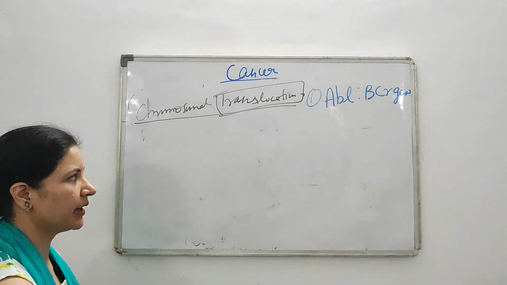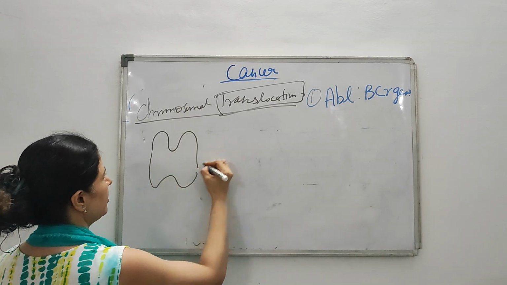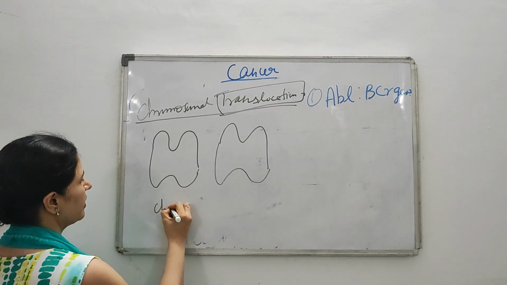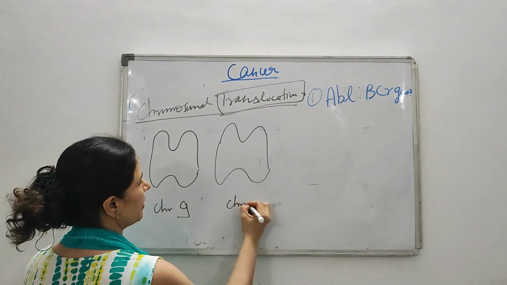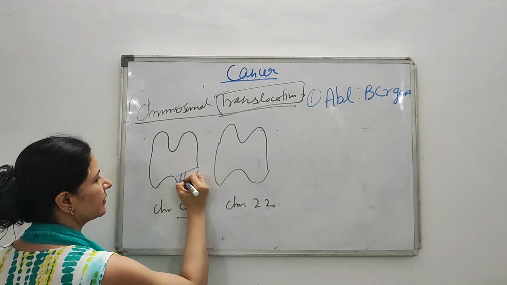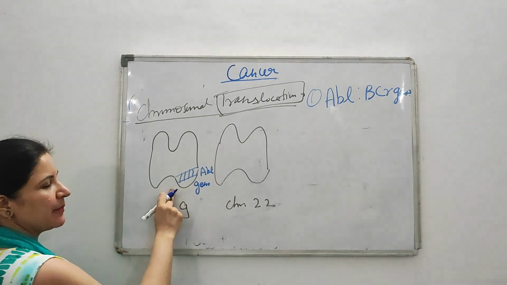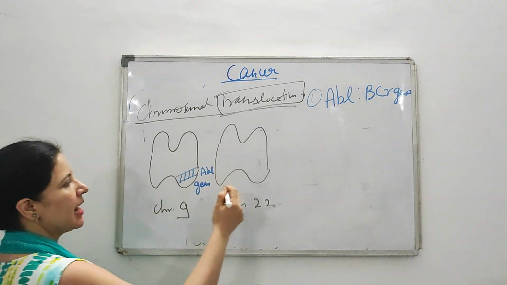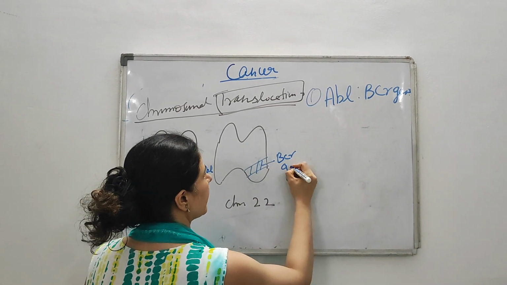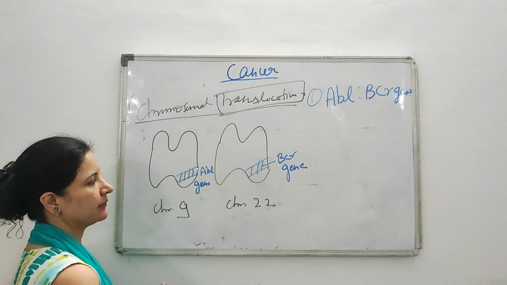ABL and BCR gene. What happens? Suppose this is your chromosome, these are your two chromosomes. This is chromosome number 9 and this is chromosome number 22. On chromosome number 9, the ABL gene is present. Normally, in a healthy individual, the ABL gene is present on chromosome number 9, and this is your BCR gene, which is present on chromosome number 22. This is what normally happens in a healthy cell.